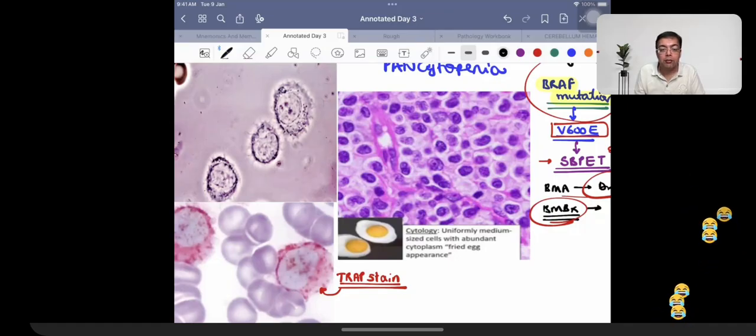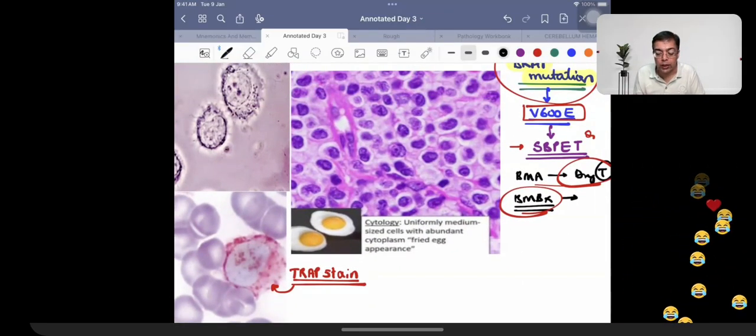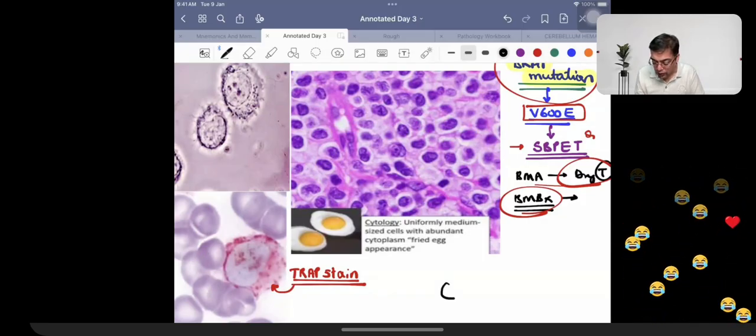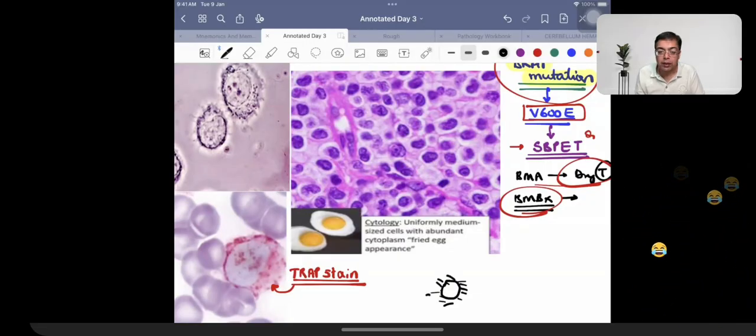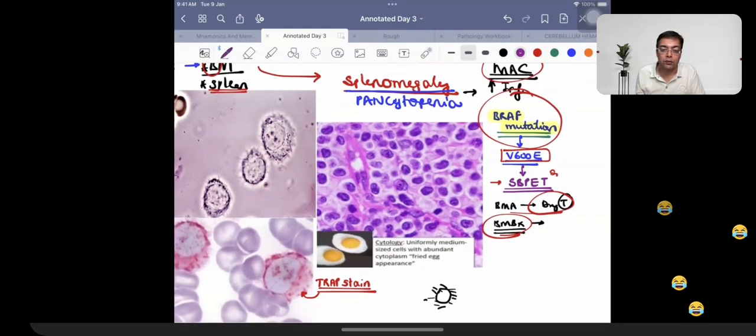चलो आगे बढ़ जाएं. When we are going to be talking about something like this, we are going to be having an electron microscopic appearance as well. That is what you need to remember. So you are going to be having a black and white picture over here, which is going to be having the presence of a projection like this. Black and white appearance, which is going to be having a projection like this. चलो. When we are talking about something like this, right? So this is what you need to remember so far as hairy cell leukemia is concerned.